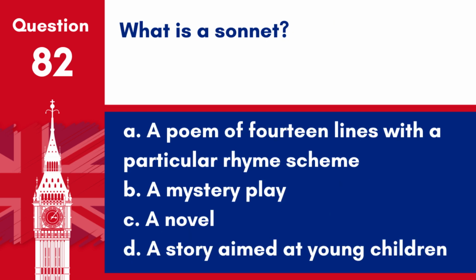Question 82. What is a sonnet? A. A poem of 14 lines with a particular rhyme scheme. B. A mystery play. C. A novel. D. A story aimed at young children. Answer. A. A poem of 14 lines with a particular rhyme scheme. A sonnet is a form of poetry that consists of 14 lines, typically following a specific rhyme scheme and structure.